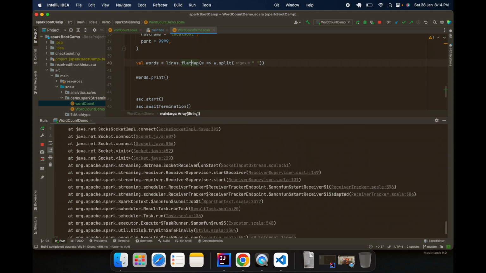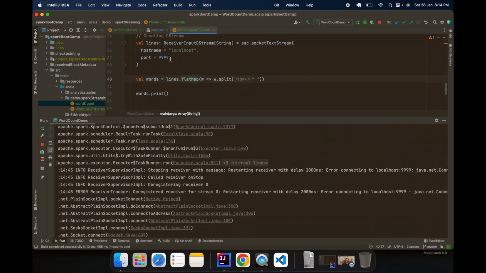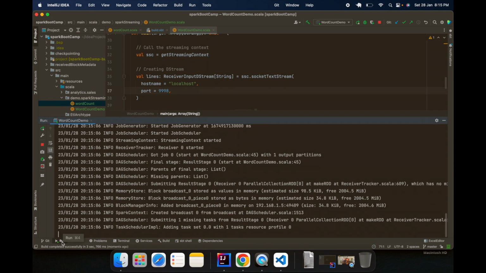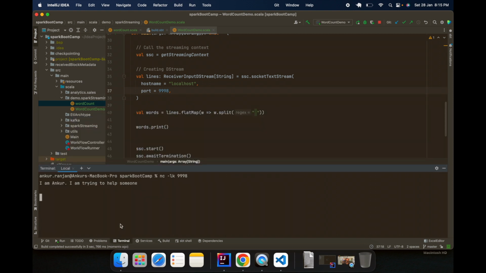It's not able to connect to port 9998. That might be busy, I might have done something with that port. Let me retry with 9998. I think in the terminal also we have opened 9998. Cool, so let's go to our terminal and write.